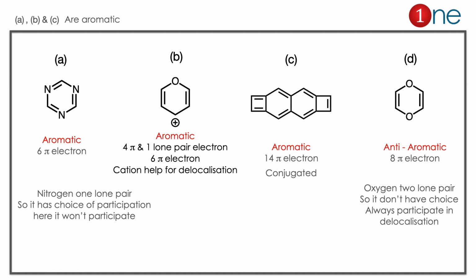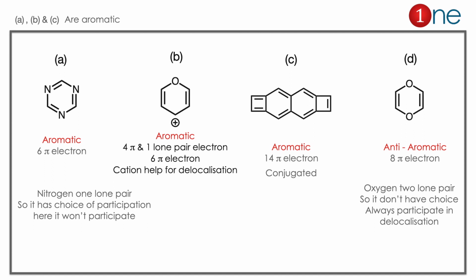Here we have 4 structures. We have to analyze aromaticity individually. Here the lone pair of nitrogen is there on A, but it won't participate on A. It's sp3 hybridized. It is against the orbital there, so it doesn't participate. So it's 6 pi electrons. So nitrogen has the choice to participate or not.